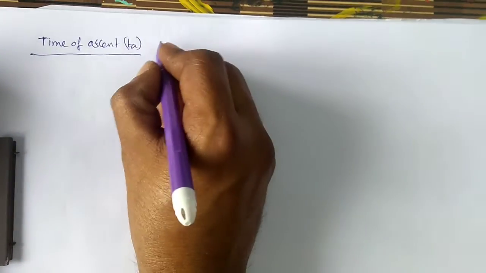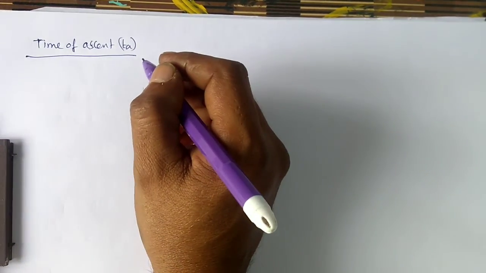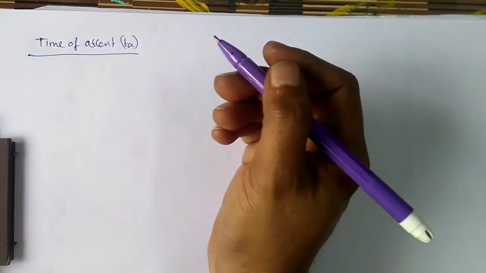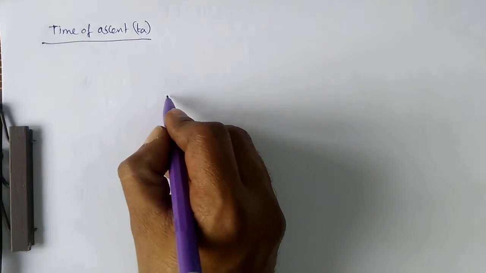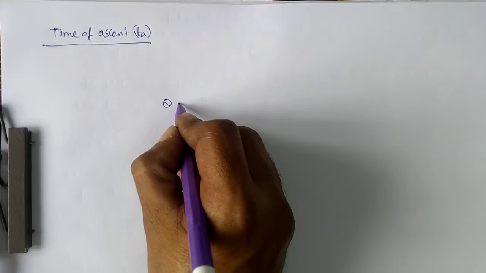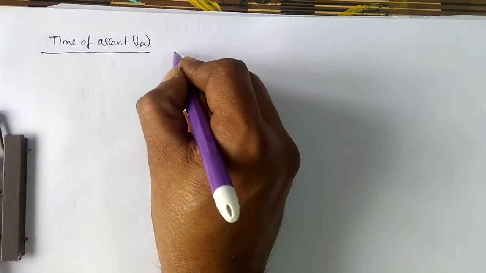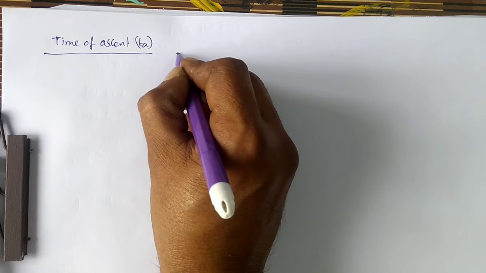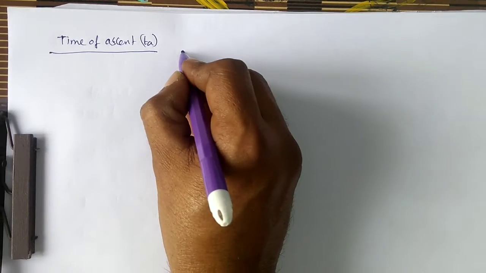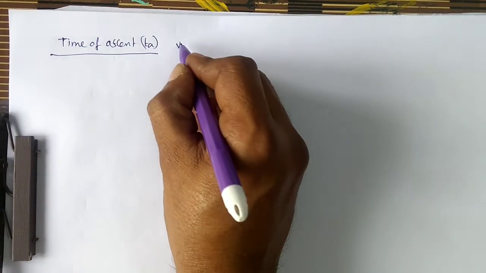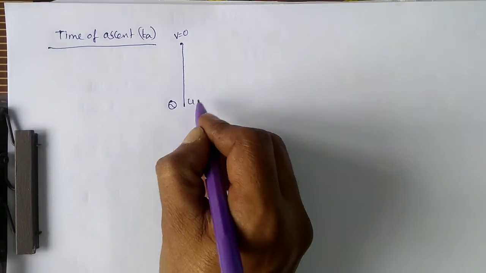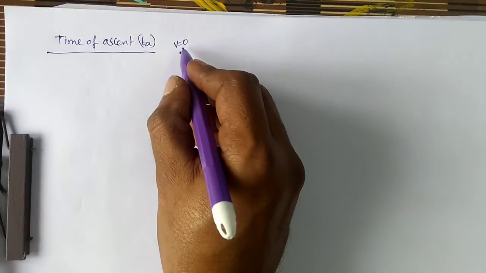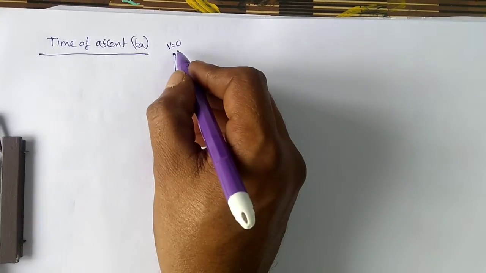The time taken by the body to reach the maximum height is called time of ascent. If the body is thrown vertically upwards, it will reach a certain distance. Here the final velocity becomes 0. Initial velocity should be present. So it is the time taken from here to here.